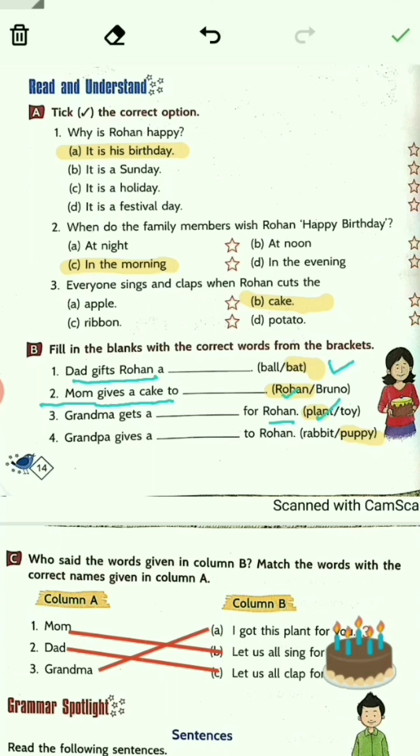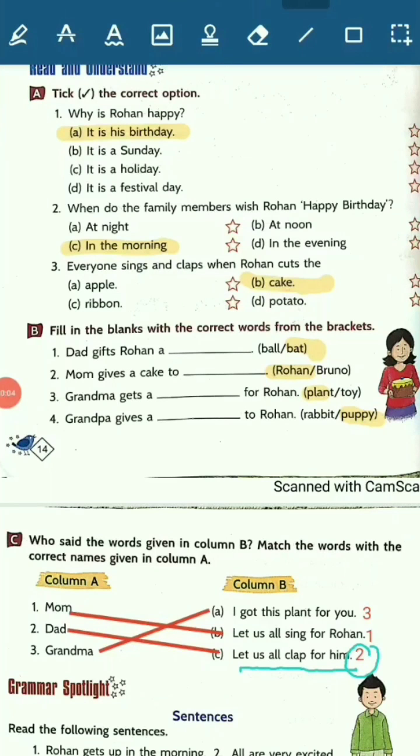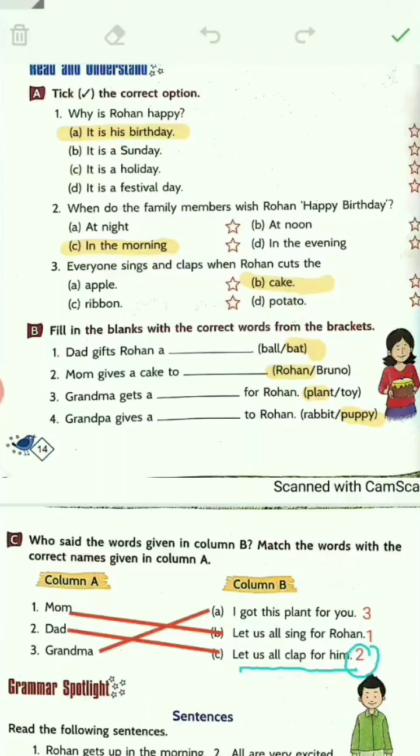Fourth says, grandpa gives a dash to Rohan. So grandpa gifts him a cute puppy. So the answer is puppy. B question is also done. Now the C part I have already done. Students, in first class you have done matching with the lines, but in second class you have to learn how to do matching with the help of the numbers. Now let's see.